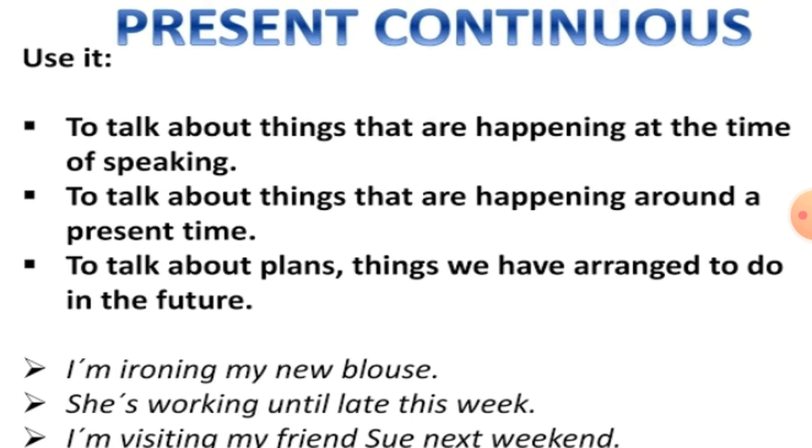I am making a video. What are you doing right now? You are learning. You are reading. So, the first use of present continuous tense is to talk about the things that are happening at the time of speaking.